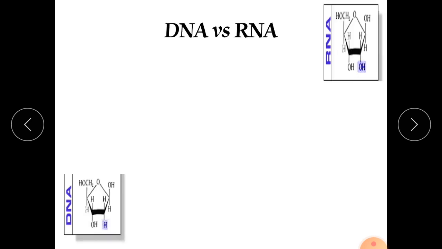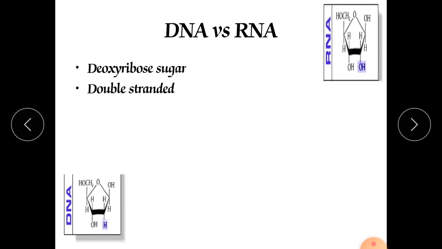Now here we will discuss the difference between DNA and RNA. Now I will clarify all the confusion in your mind regarding DNA and RNA. DNA has deoxyribose sugar, whereas RNA has ribose sugar. Both have pentose sugar, meaning a 5-carbon sugar.